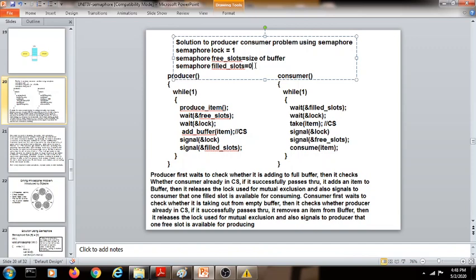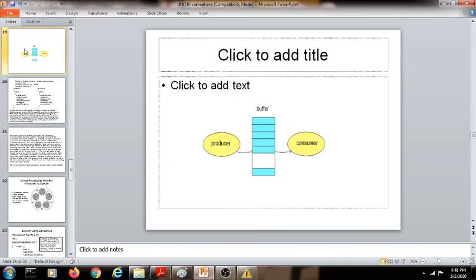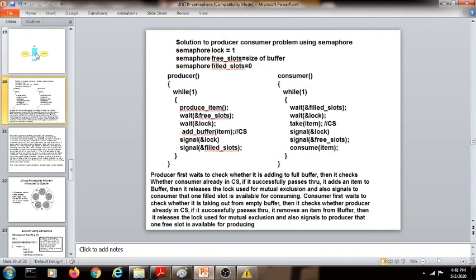Then there is a producer function. The producer function will continuously execute in a while true loop, or while 1 loop. It will produce one item. Whenever the producer produces an item or any kind of data, it has to be recorded into the buffer. First of all, it will be checked whether any free slots are available. And if any free slots are available, then it should be checked whether the consumer is working on that buffer at that given instant of time.